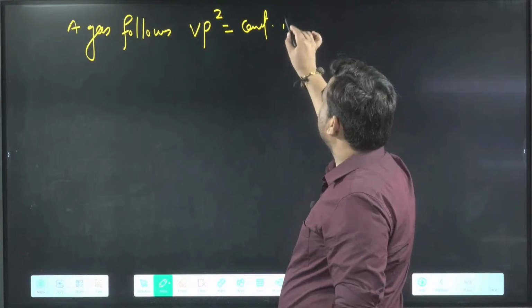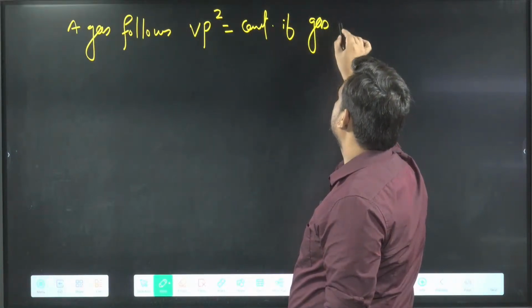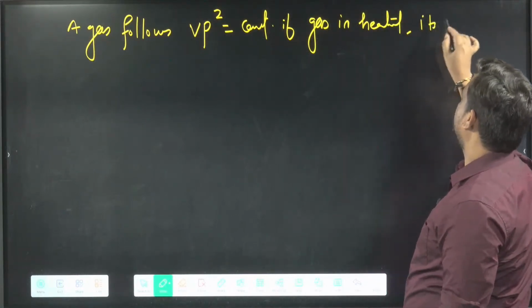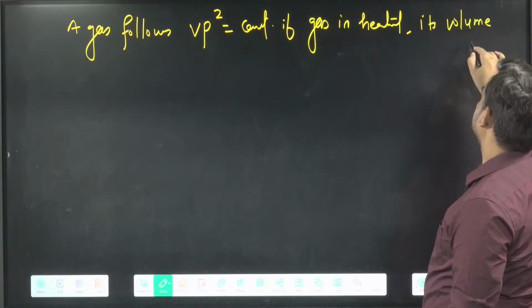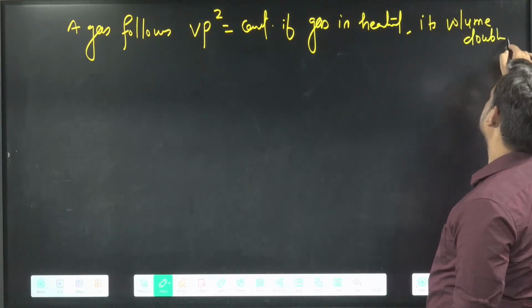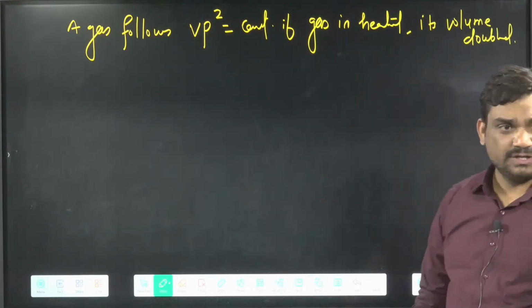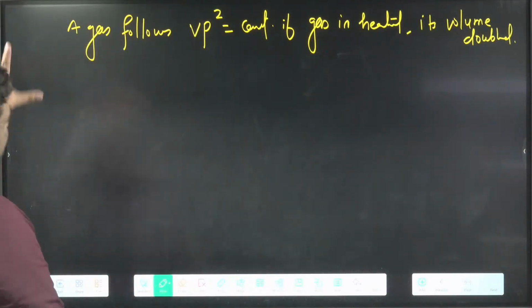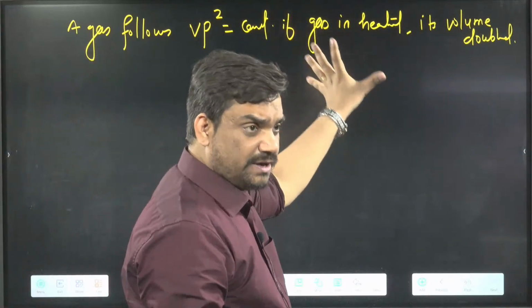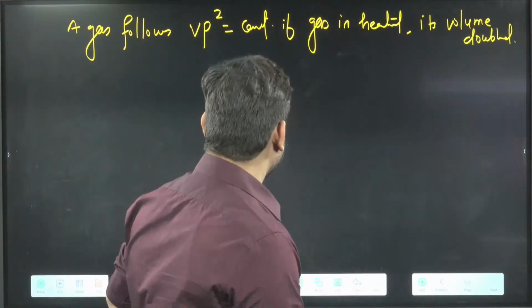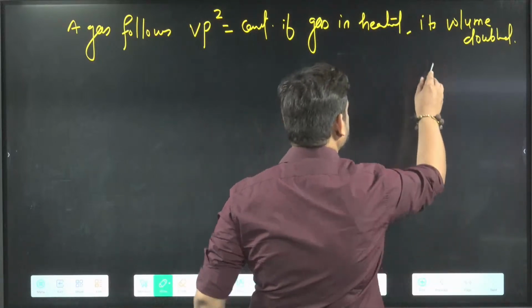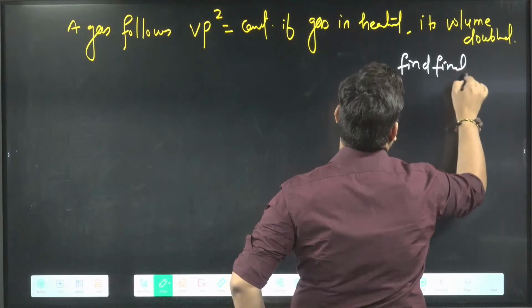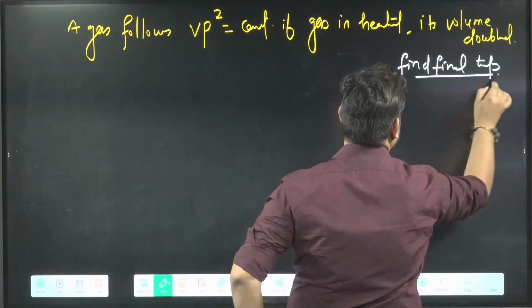If the gas is heated, its volume doubles. So this is the question: a gas is there which follows this route, VP square equal to constant, and its volume is doubled. They're asking to find the final temperature. So we have to tell the final temperature in this question.